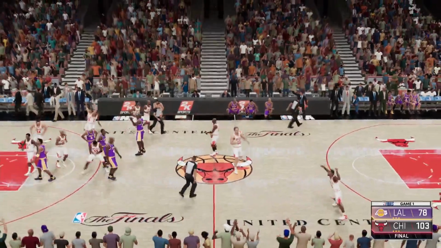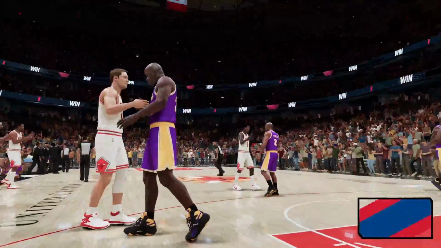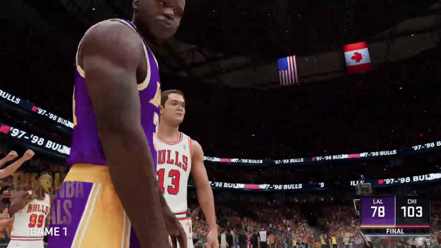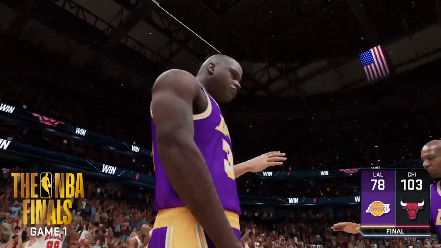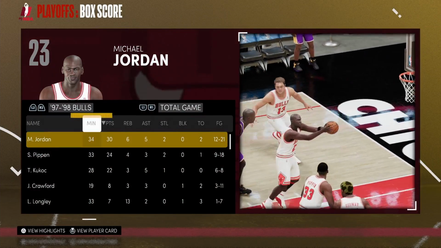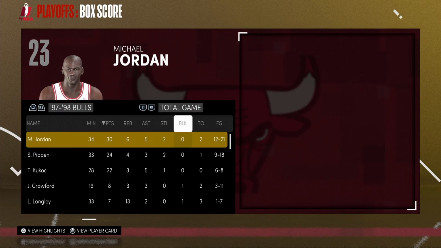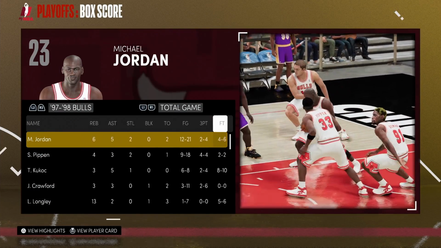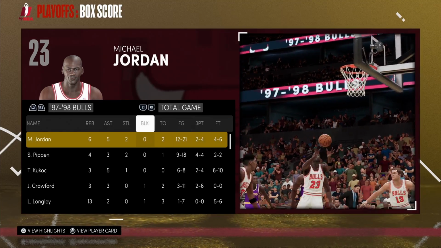The Bulls take game 1 of this 7-game series, beating the Lakers 103-78. Let's check out the stats real quick for this game. Jordan had 30 points with 6 boards, 5 assists, and he went 12 for 21 on his field goal shooting and 2 for 4 from three.